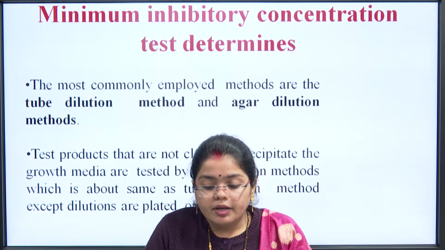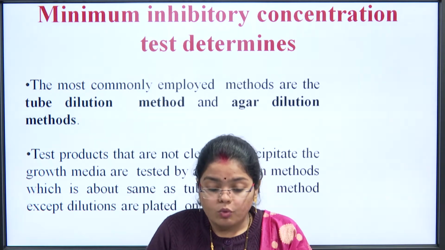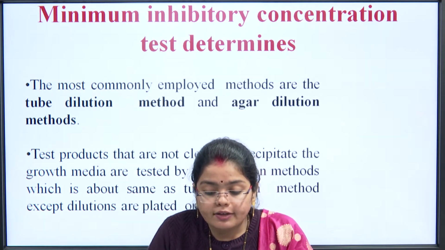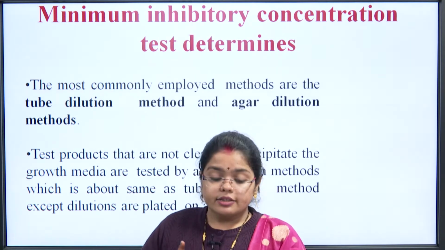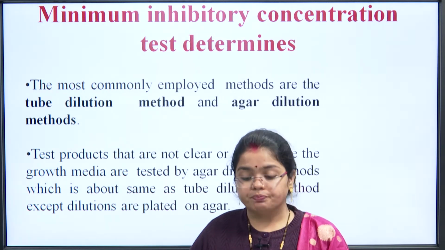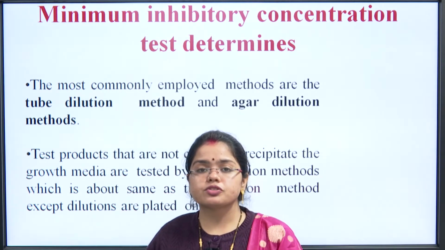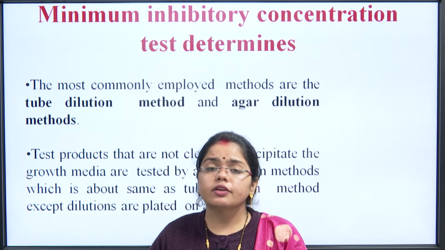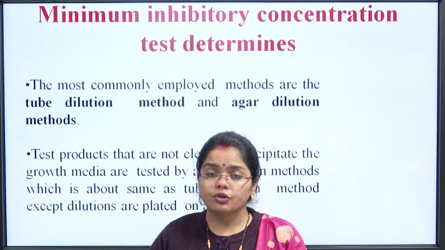So, what does the minimum inhibitory concentration test determine? The most commonly employed methods are the tube dilution method and the agar dilution method. These are the two methods, either tube dilution or agar dilution. Agar dilution means we prepare the agar plates, or we can just directly place it into the tube.